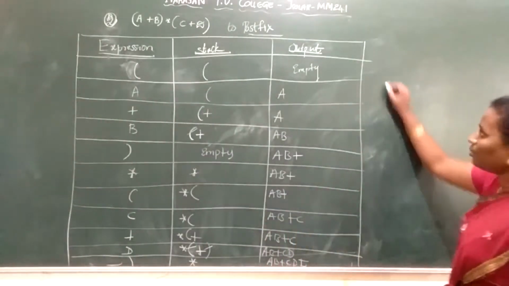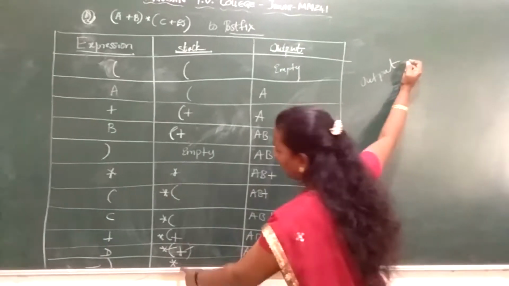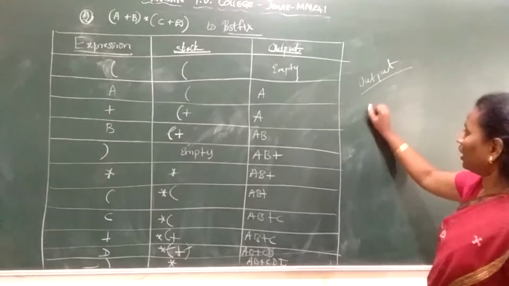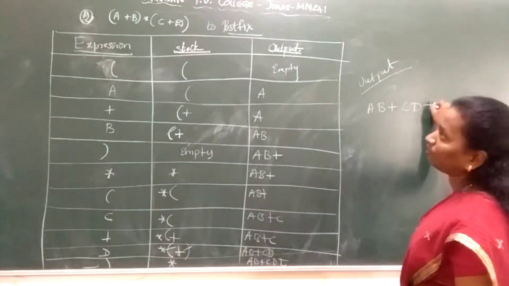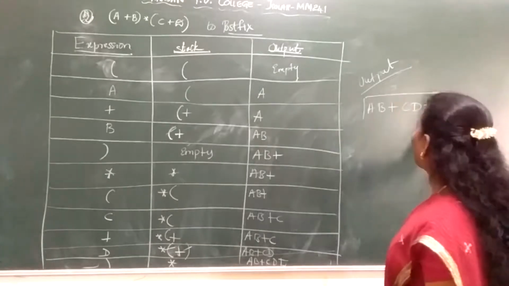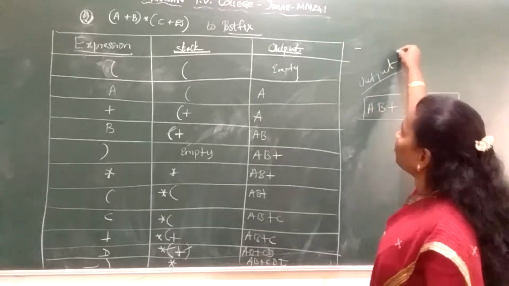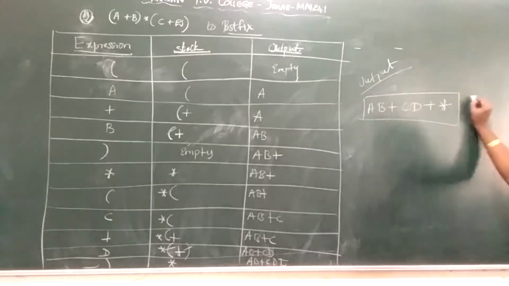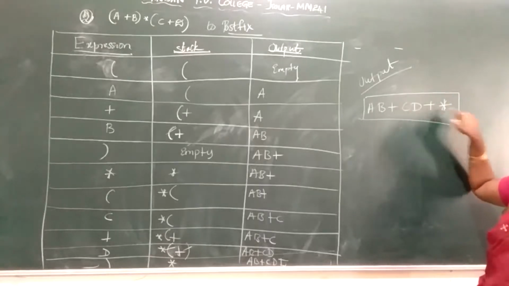Now at the end, I pop out what is there in the stack, that is the asterisk too. So the output is AB plus CD plus, and finally asterisk. So asterisk is also popped out. Your expression will be empty, your stack will be empty. Finally in your output: AB plus CD plus asterisk.